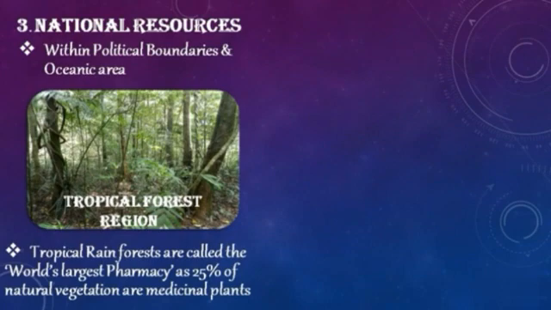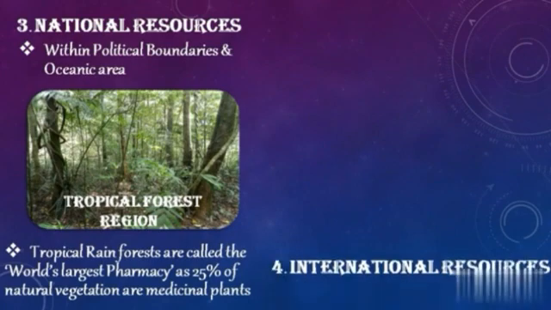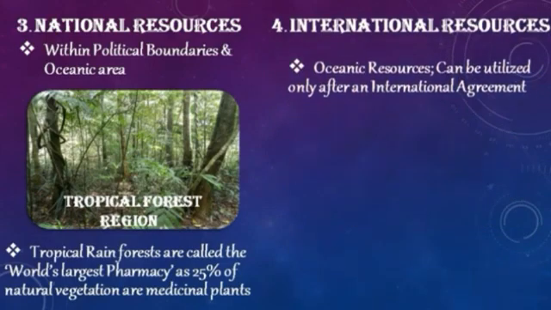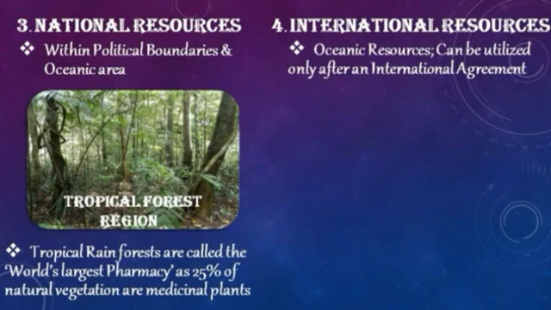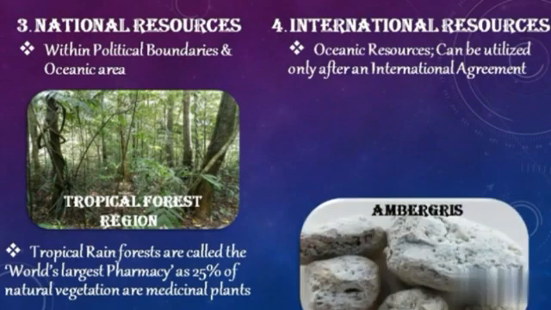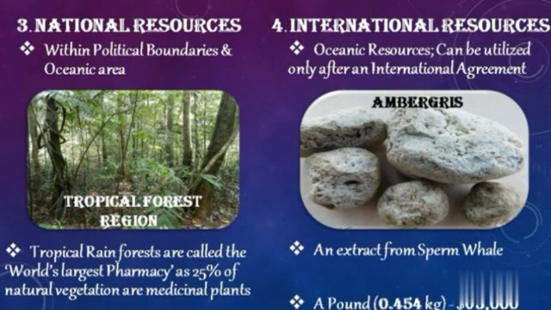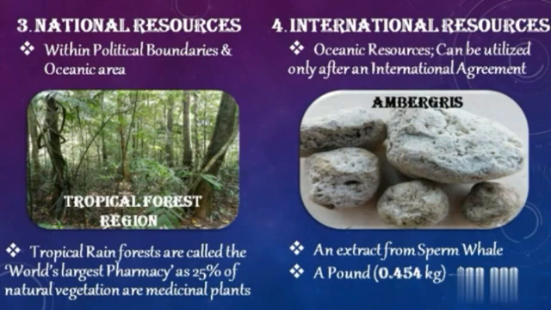Let's move. The topic is international resources. International resources are all oceanic resources found in the open ocean. Resources found in this region can be utilized only after an international agreement, for example, ambergris. Do you know ambergris is an extract from the sperm whale? A pound of sweet-smelling ambergris is worth $63,000 and is used in the perfume industry.